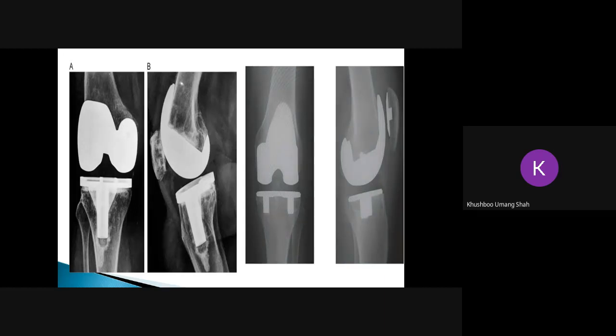And the third fixation is hybrid fixation. What the surgeon does in hybrid fixation is one component is cemented and the other component is uncemented. For example, the femoral component will be fixed with the cement, while the tibial component will be non-cemented. Bone growth will be allowed to fix it.